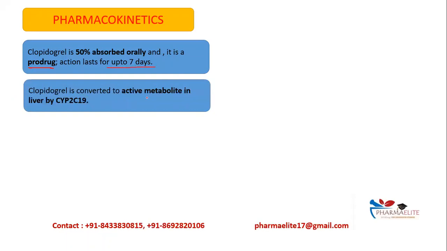Clopidogrel is converted to its active metabolite. As we have studied earlier, it is a prodrug, so it will be converted from inactive form to active form. But where does this conversion take place? It takes place in the liver by CYP2C19 enzymes. These are a group of enzymes present in the liver.